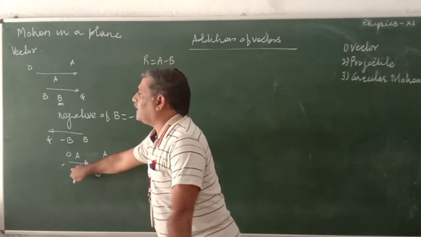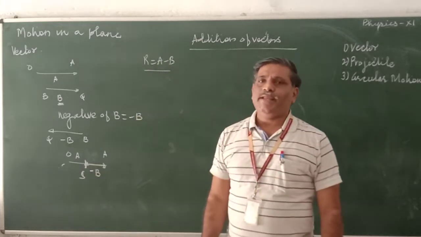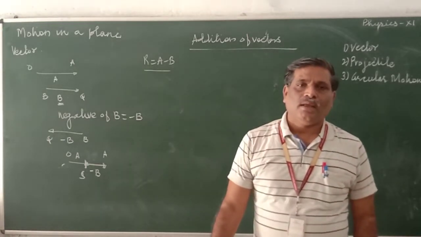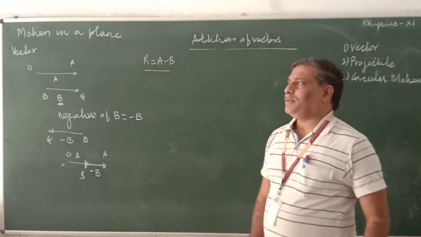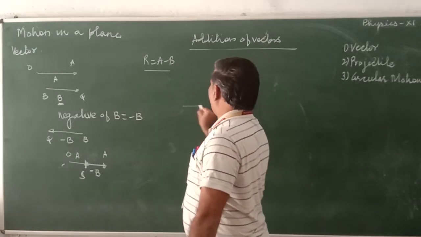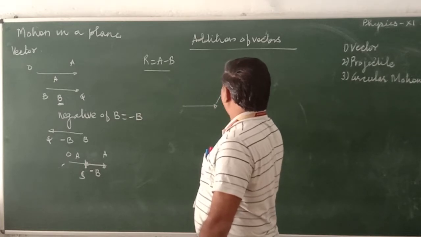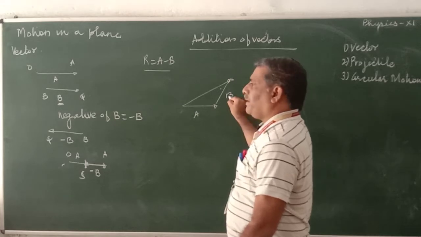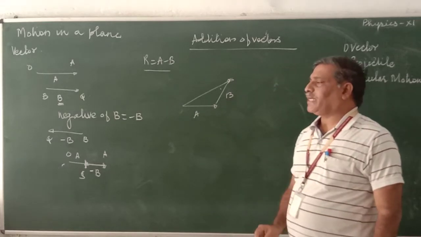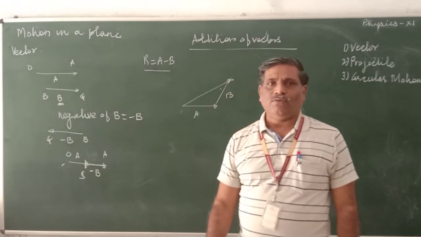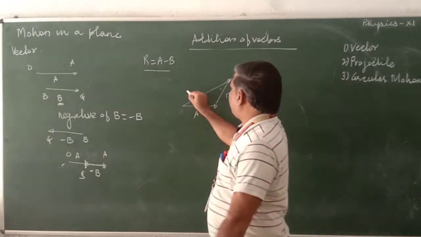It's simple in case of linear vectors, but when vectors are not linear, again we have to see law of triangle. Already I said law of triangle: when two vectors are represented in magnitude and direction by two adjacent sides of the triangle, then their resultant is represented in magnitude and direction by the remaining side of the triangle.